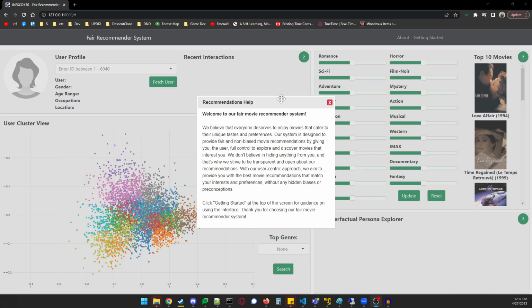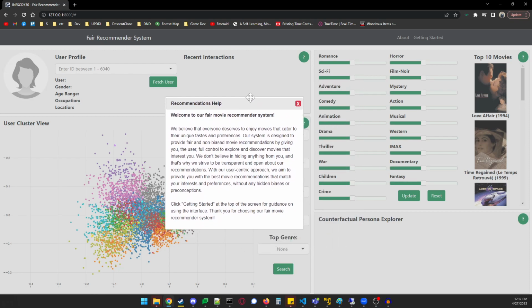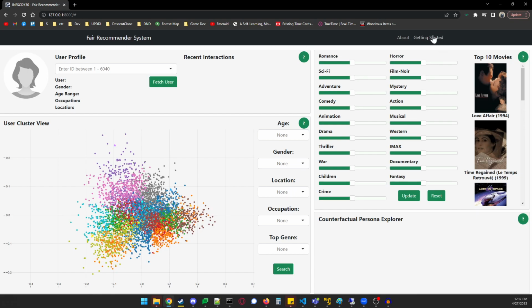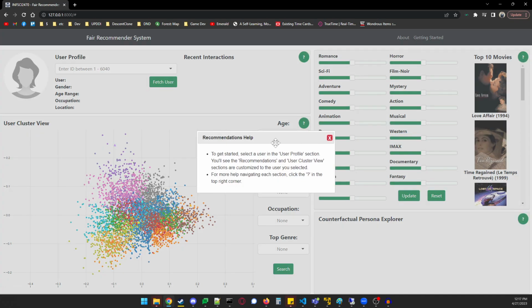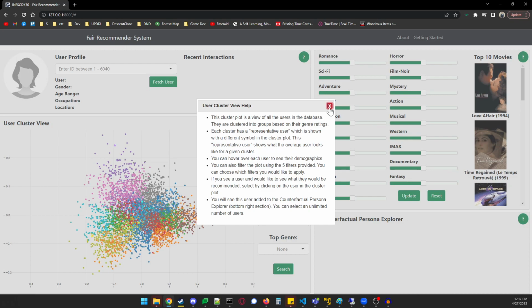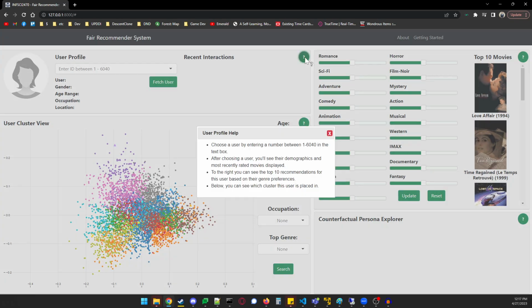The point of the fair movie recommender system is explained when you first open up the interface, that being to pull back the veil on what goes into recommendations in a system like this. There are numerous buttons around the interface, marked with question marks, or up in the navbar a Getting Started button that will open up various modal dialogues explaining the functionality of different interface options and widgets so that you don't get lost as you're using the interface.